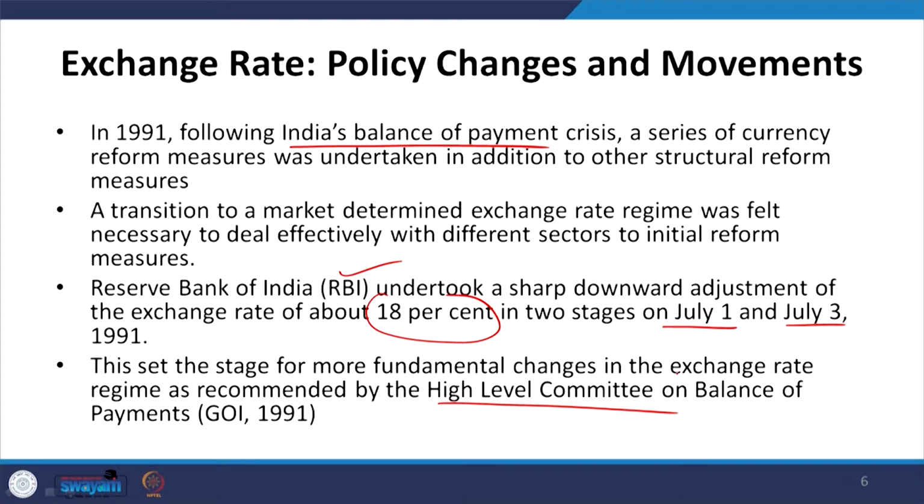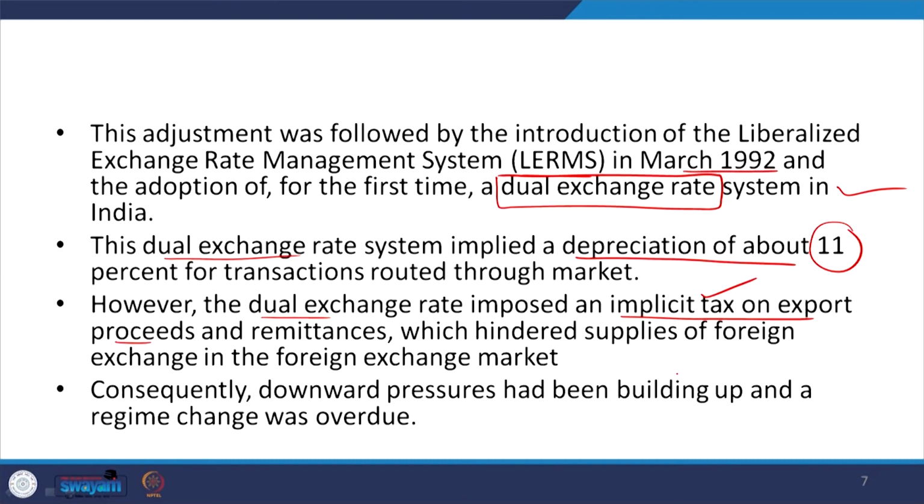So, LERMS for your better understanding. Then we discuss the dual exchange rate system in March 1992.